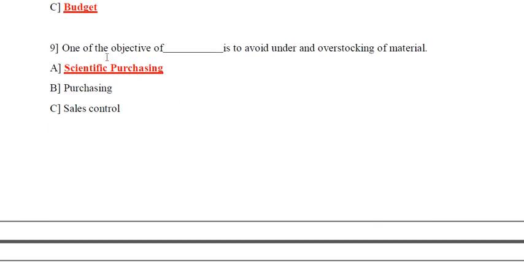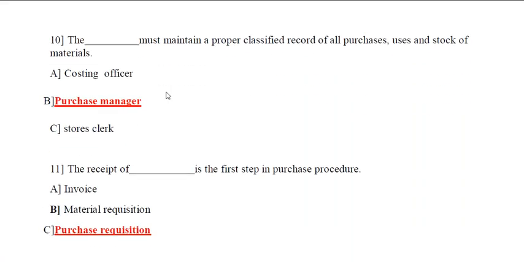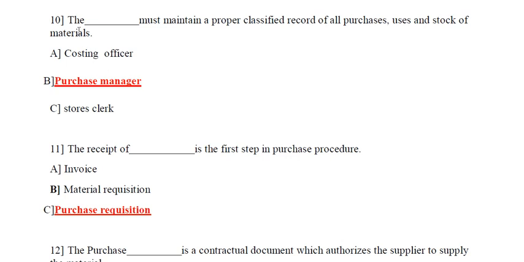Next question. One of the objectives of dash is to avoid under and overstocking of material. Options are as follows. Option A, scientific purchasing, option B, purchasing, option C, sale control. The answer is highlighted in red, that is, scientific purchasing is to avoid under and overstocking of material. Next question.